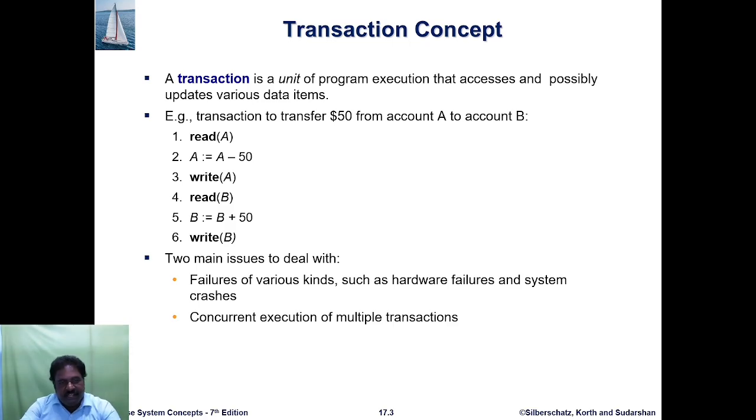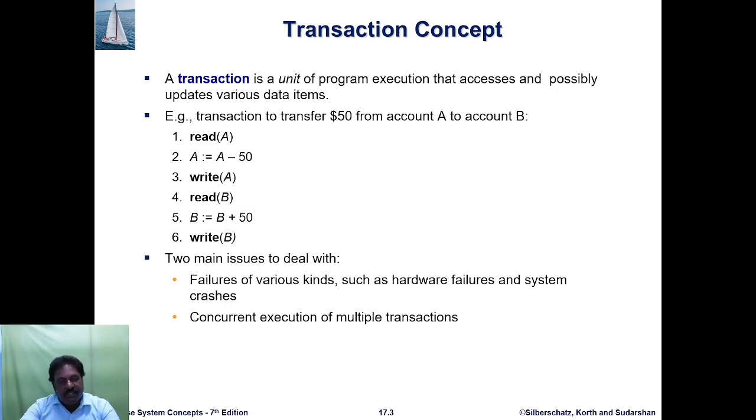So read A denotes reading the account information from the database. Then A equals A minus 50 denotes the 50 rupees being transferred from account A. Write A denotes the remaining balance of account A. Then read B denotes reading the balance of B. A transfers 50 rupees to B, so the new balance of B is the initial balance plus 50 rupees.